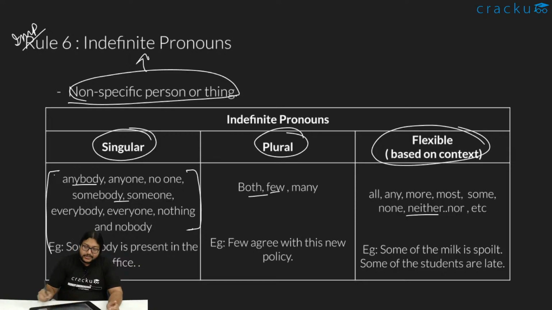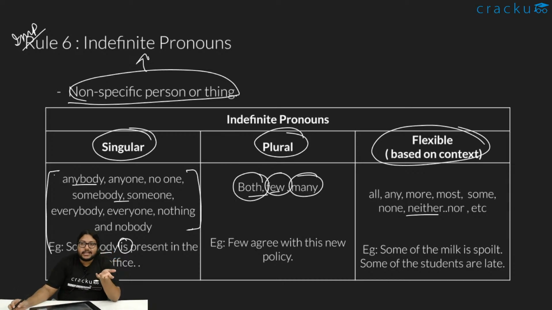Like, somebody is present in the office. Someone is present. It might be two people also. I am not sure, I don't know. It's an indefinite pronoun. How many people? I don't know. That is why it is always "is". It's a singular thing.